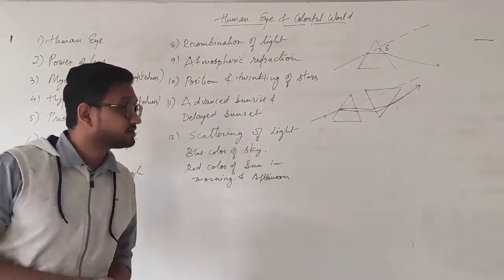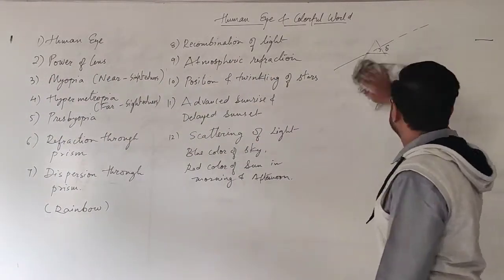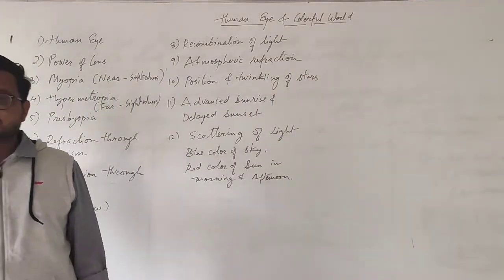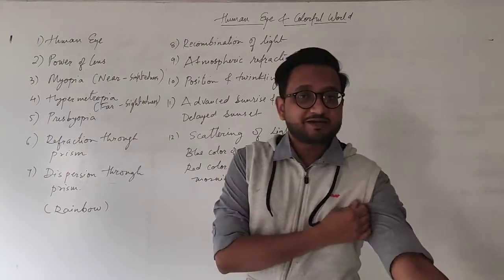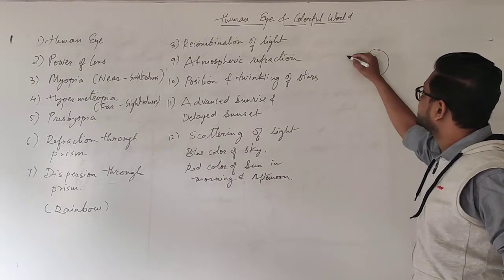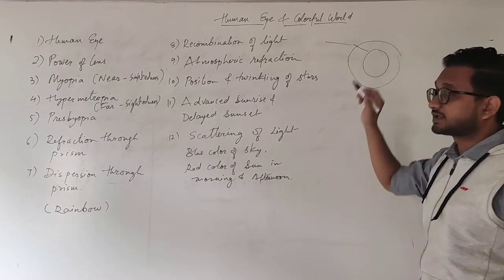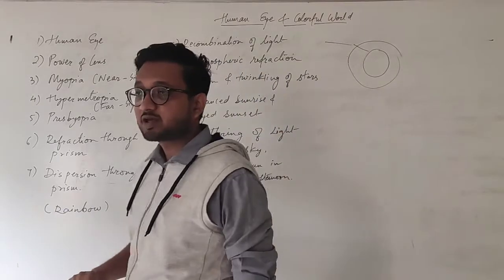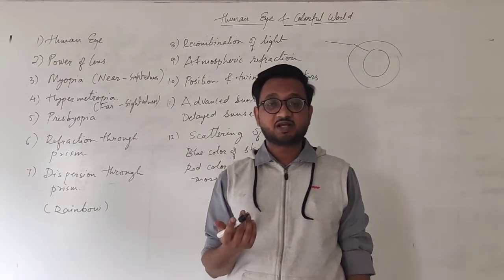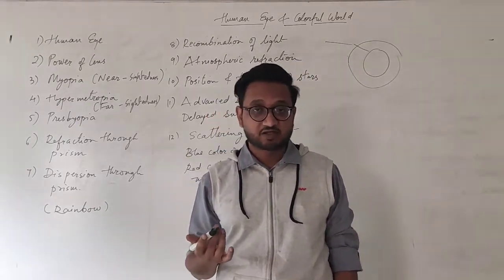The next one is atmospheric refraction. We studied that the atmosphere is still a different medium compared to space, that is the vacuum. So the white light from the sun, when it enters the atmosphere of the earth, bends a little bit. Suppose this is the atmosphere around us, so the light bends a little bit, not much, because the medium is not that dense. The density of the atmosphere around us is not so much, so light is not having that much difficulty.